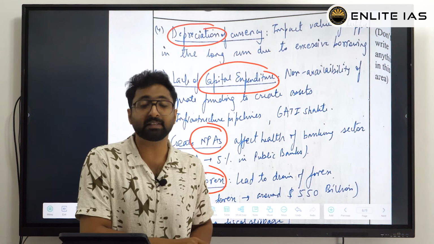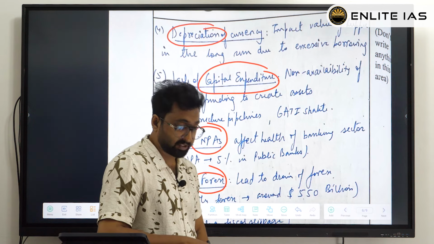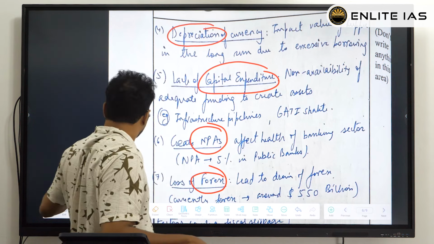So the takeaway from this question is that you need to write some points, and you could use some numbers, numericals. Similarly, you should always try to incorporate economic terms, not layman terms. You could use layman terms, that's fine, but still try to have more economic words in the GS3 paper, because that's the demand of that particular paper. Now coming to the third part, factors causing fiscal slippages. Why are fiscal slippages happening?